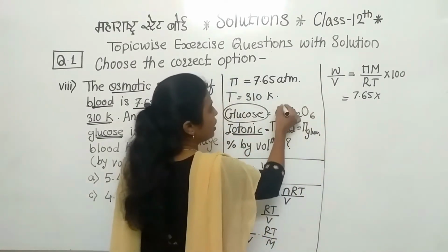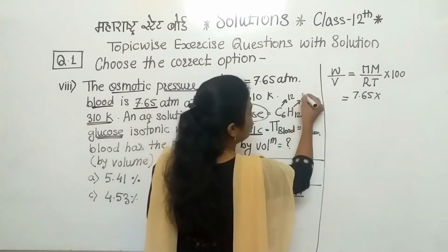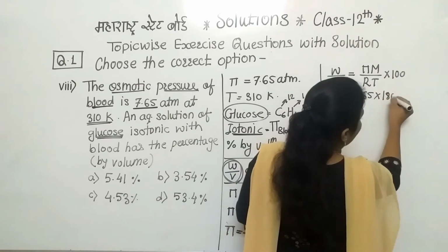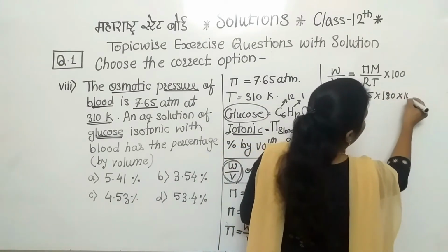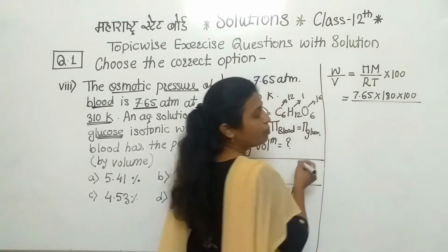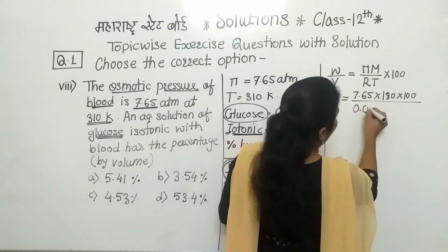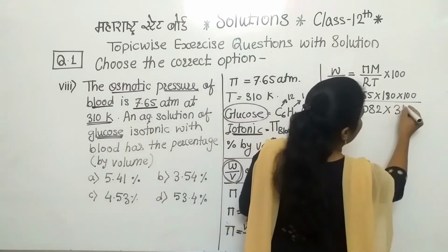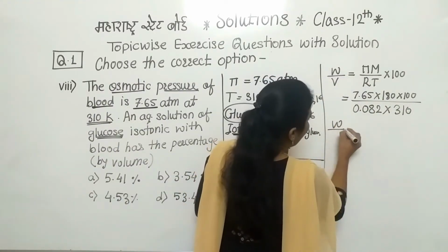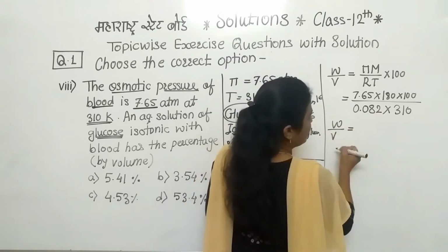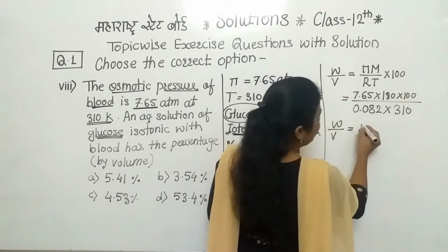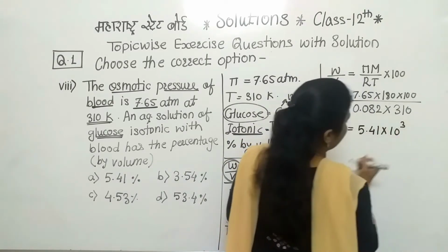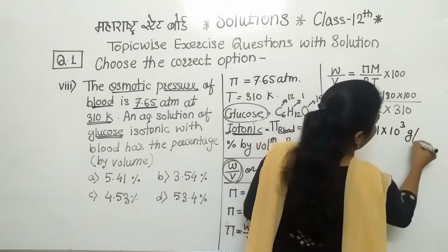C6H12O6. According to that, carbon's mass number is 12, hydrogen 1, oxygen 16. If we calculate it, we get 180 into 100, divided by R. R is 0.082 into temperature. How much is it? It is 310. In this way, percentage by volume, that is W by V, after this calculation, we get 5.41 into 10 raised to 3. That answer will be in gram per liter.